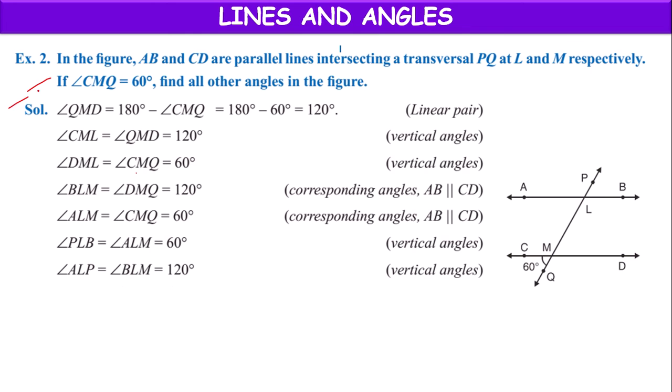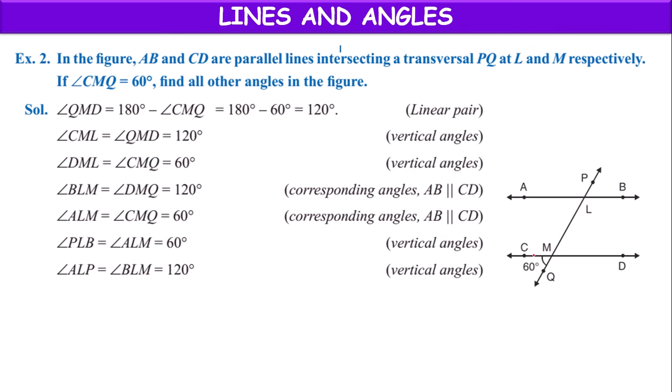Next, we have example 2. In the figure, AB and CD are parallel lines intersected by a transversal PQ. It intersects AB at L and CD at M, respectively. Angle CMQ is 60 degrees. Then find all the other angles.